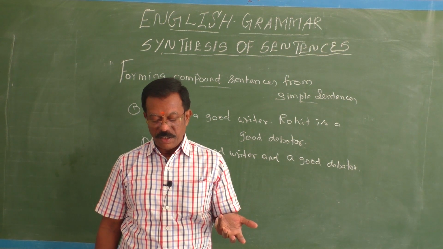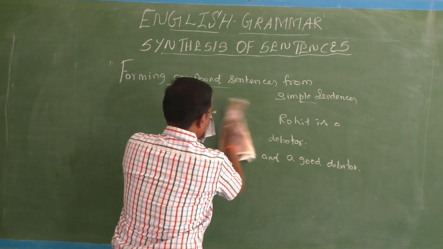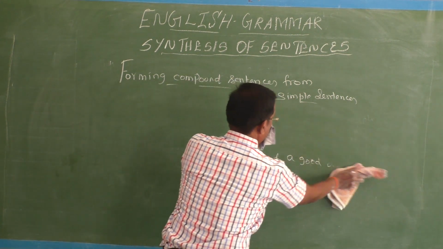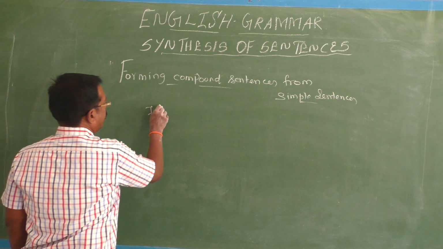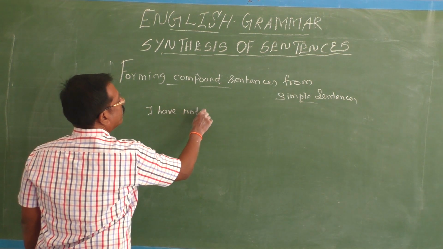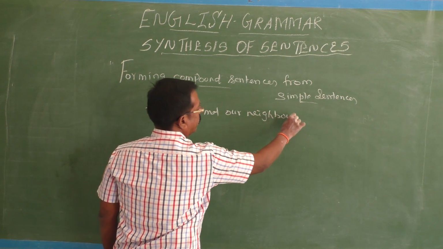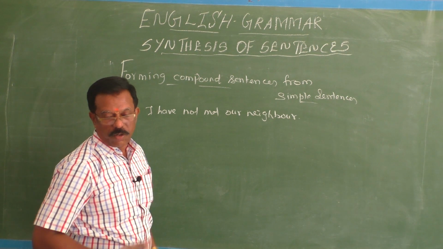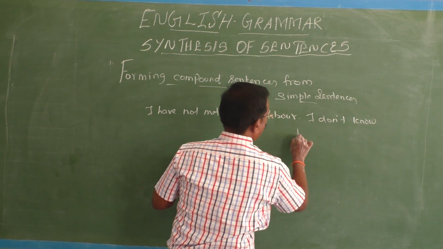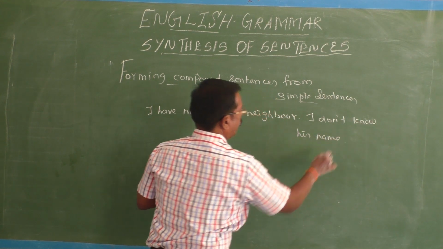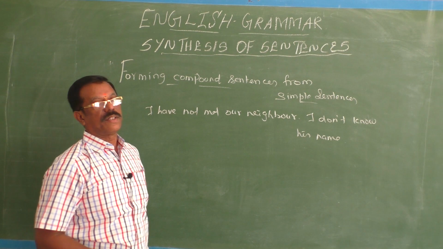I have not met our new neighbor. I don't know his name. So I will write this sentence on the board to explain to you. Okay, see, I have not met our neighbor. I don't know his name. Here you have to synthesize these two sentences using the coordinating conjunction into a compound sentence.